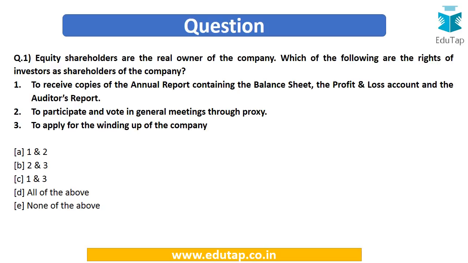So friends, let's start with the first question. Equity shareholders are the real owner of the company. Which of the following are the rights of investors as the shareholders of the company? So the persons who have invested their money as an equity shareholder, what are their rights? To receive copies of the annual report containing the balance sheet, the profit and loss account, and the auditor's report. To participate and vote in general meetings through proxy. To apply for the winding up of the company. And there are different permutations and combinations in the answers. So briefly, we must know what are the different rights which are available to investors as the shareholders in order to answer this question.